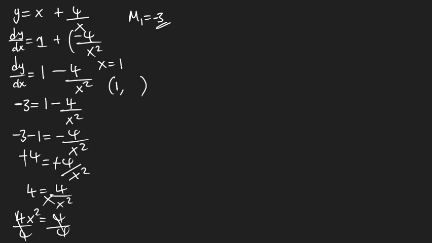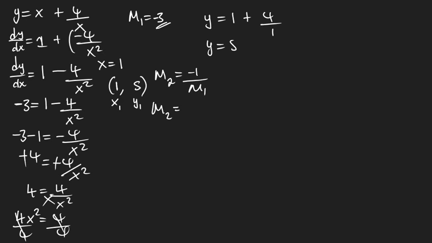So now let's try to get the 1 and put it in the original equation. So 1 plus 4 over 1, 5. Okay, so this is going to be our x1, our y1. Then we can find gradient 2. So gradient 2 is going to equal to negative 1 over gradient 1. So we can put m1, we can put negative 3 here. And when we cancel, we're going to find our m2 is equal to 1 over 3.